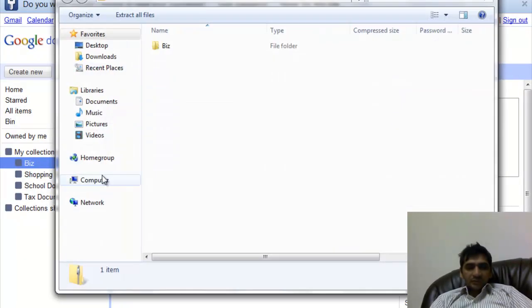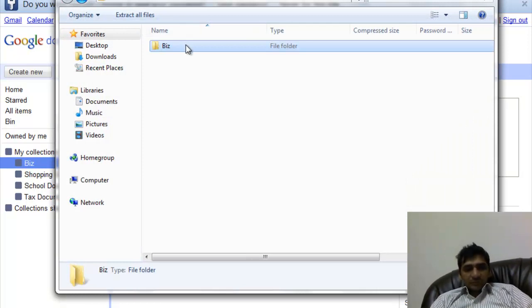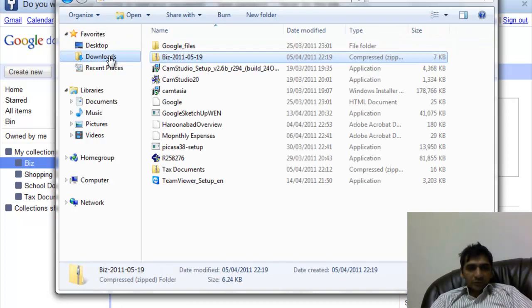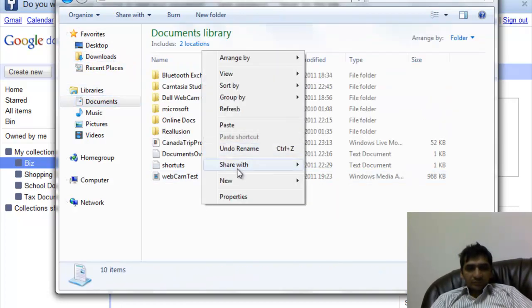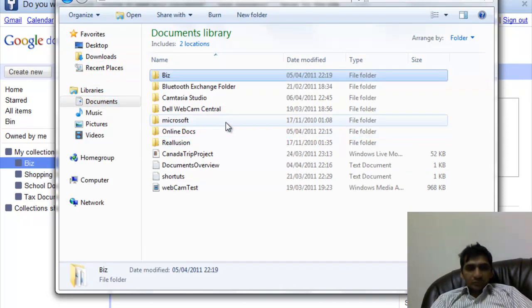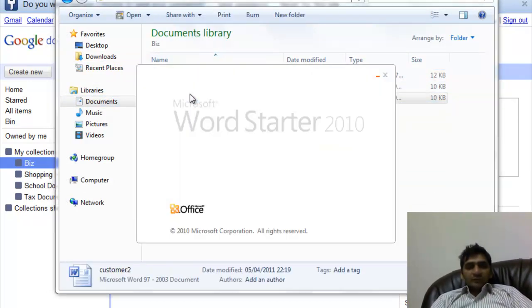Now it has downloaded. Here it is, the base, and we can see this folder. So I can simply extract or copy to my documents and paste here. Okay, so here they are.